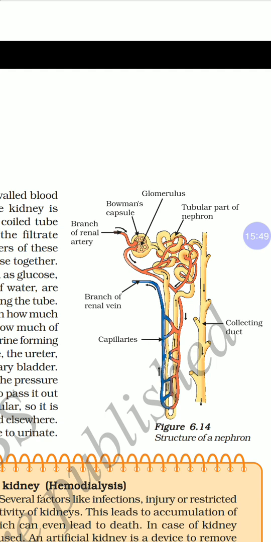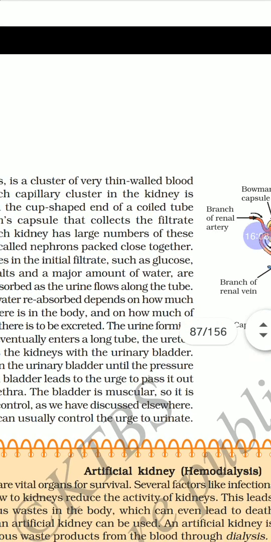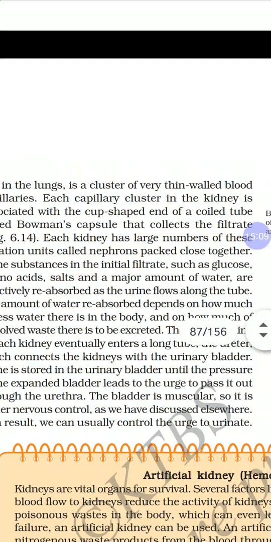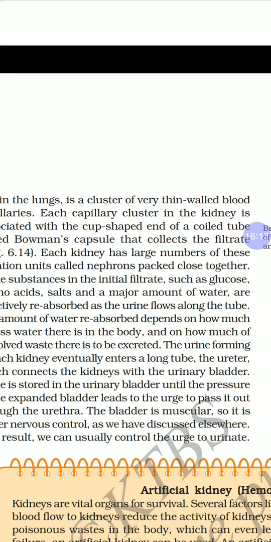The remaining fluid with waste like urea, uric acid and other things gets collected in the collecting duct, comes through the ureter and gets stored in the urinary bladder. The urinary bladder is muscular, hence it is in the control of our brain, so we can control our urge to urinate. This is how urine is formed and released. So selective reabsorption will happen. The bladder is muscular.